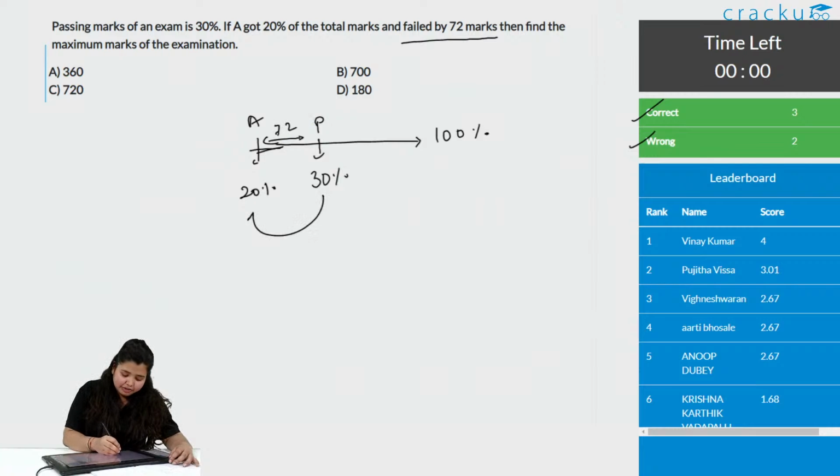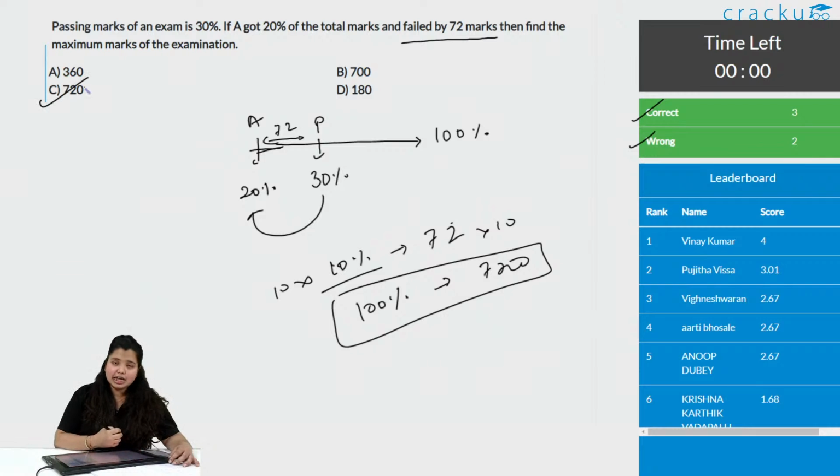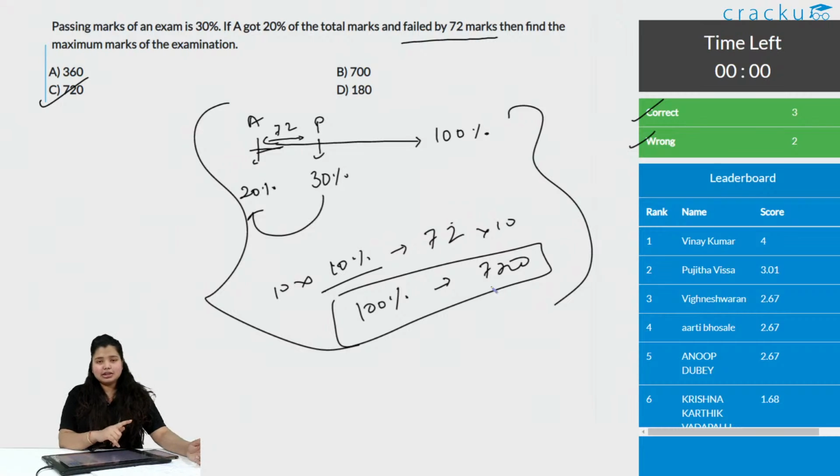Now see, the difference here is 10%. The difference of 10% is 72. When you know 10%, can we find 100%? Definitely. Multiply both sides by 10, or you can just see and know. So 100% of the marks is 720. That's it. Option C is the correct answer. For this question, there's no need for this calculation. You can just see it is 30 and 20, so 10% remaining, 10% is 72, and if 10% is 72, then 100% is 720. That's it. Yes, Debajyoti Mukherjee. Let's go to the next question.